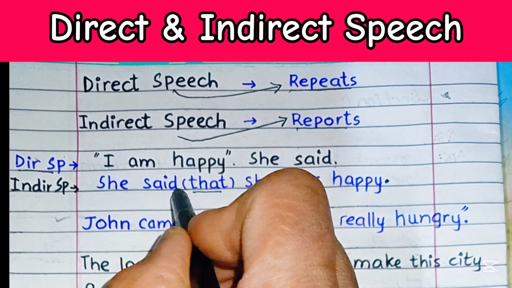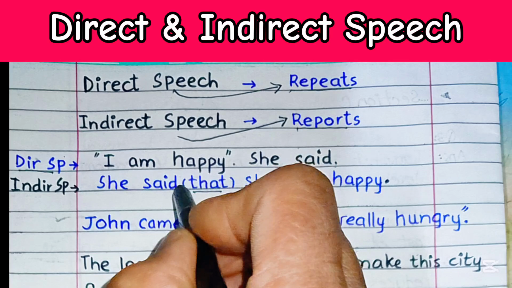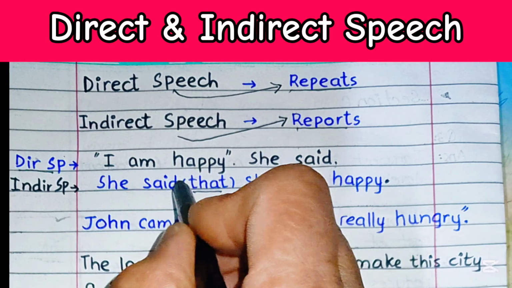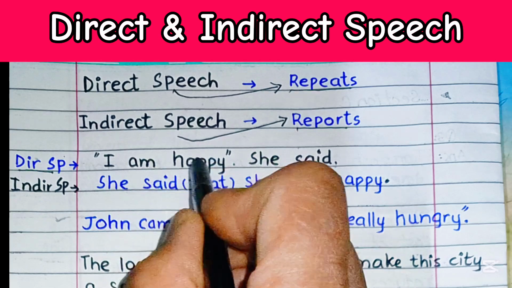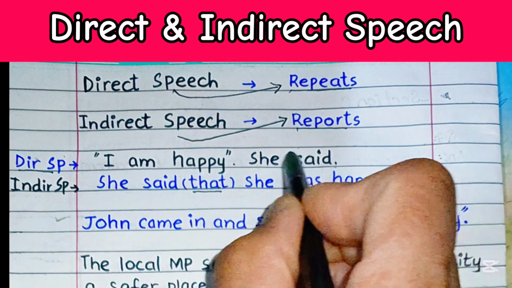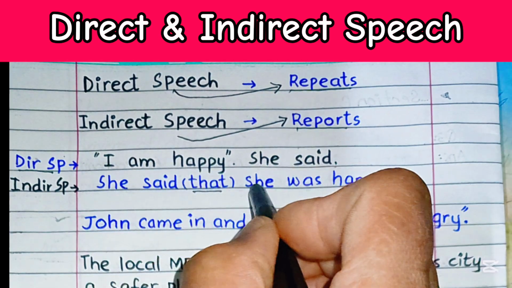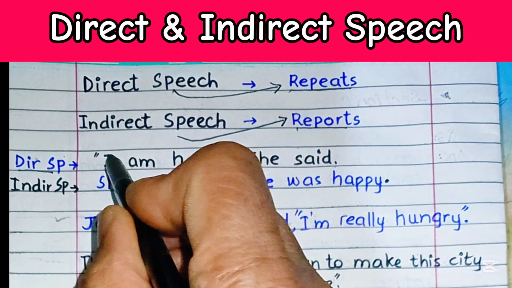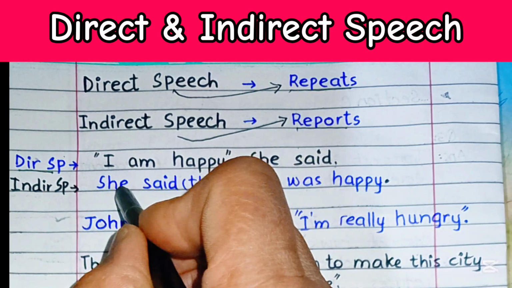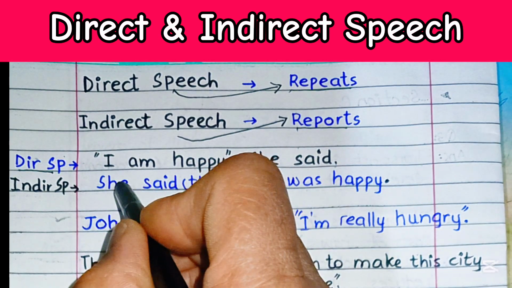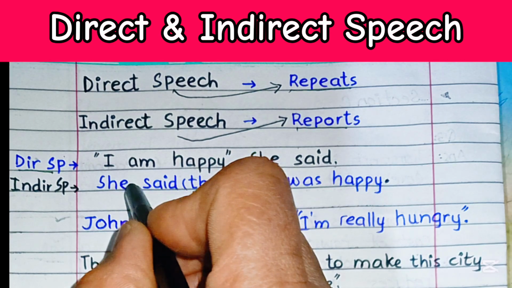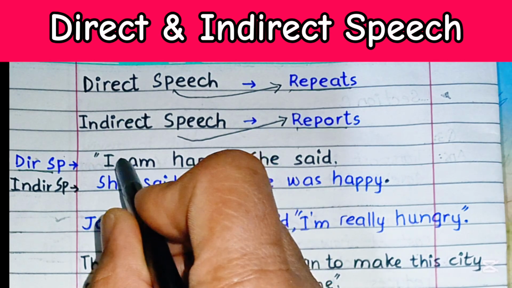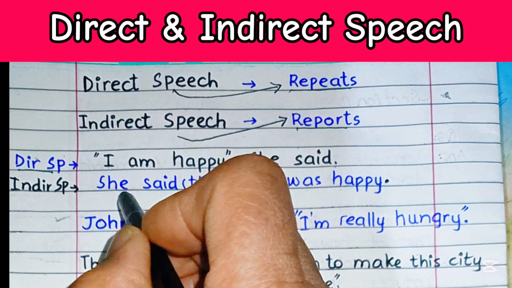We are reporting something in our own words, but the sense remains the same. "I am happy," she said, and she said that she was happy. There is no difference as far as the sense or the meanings are concerned. The difference is only the choice of words.